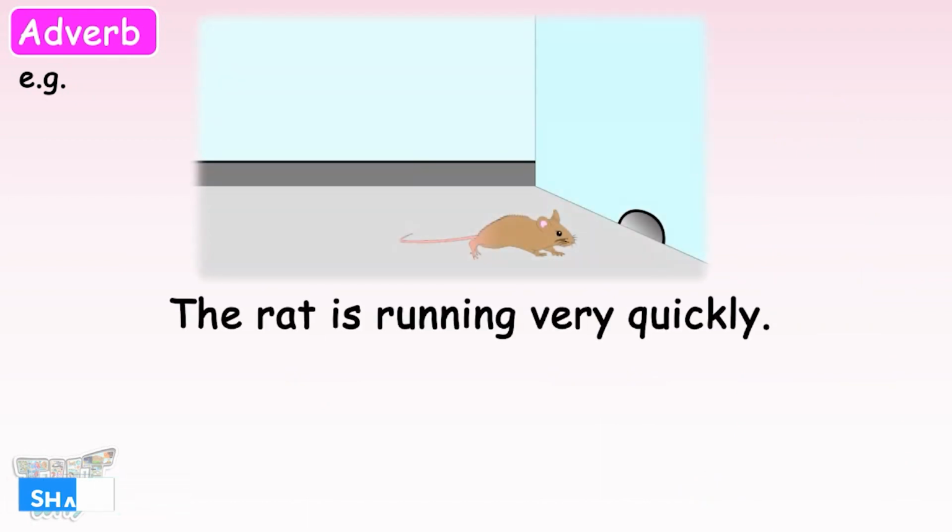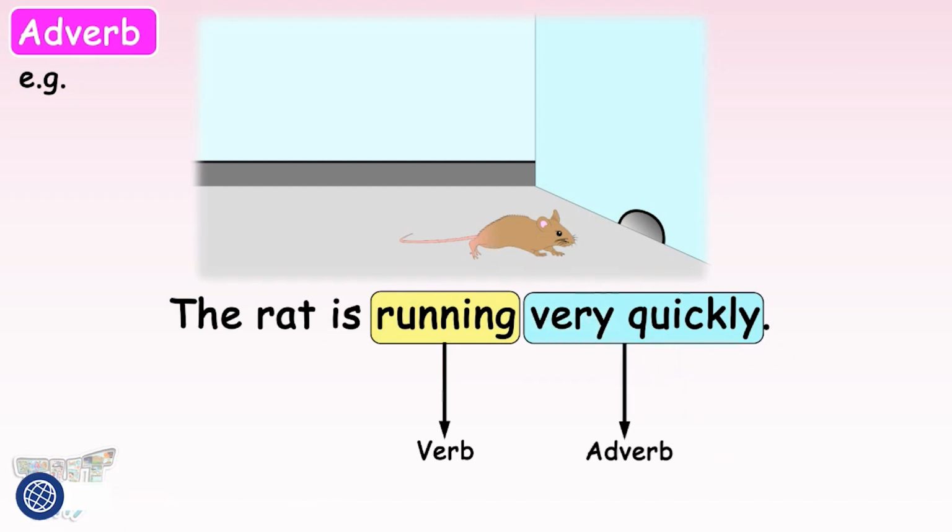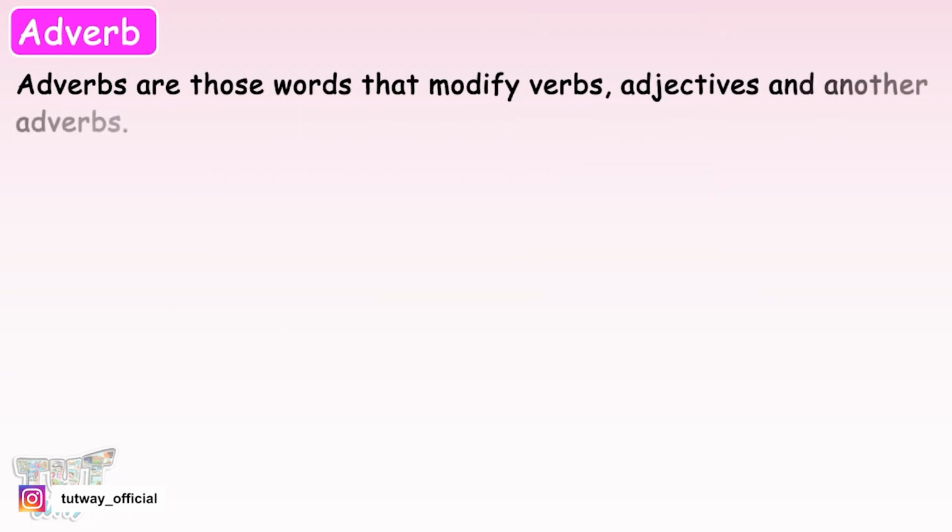Here, verb is running. Adverb is quickly. And what is this? Very. Very is an adverb which is modifying another adverb quickly. So, adverbs are those words that modify verbs, adjectives, and other adverbs.